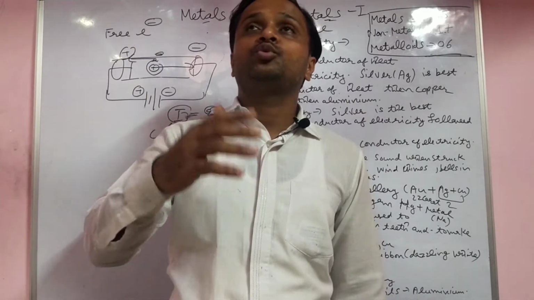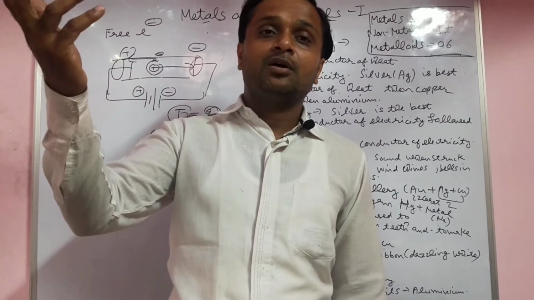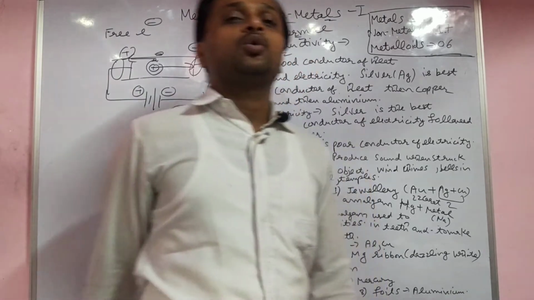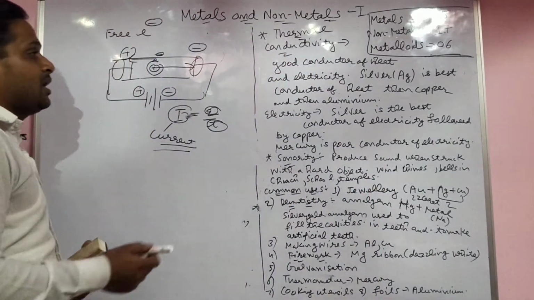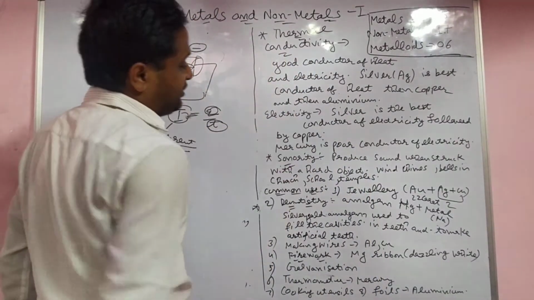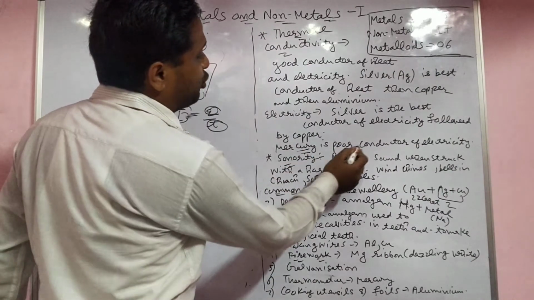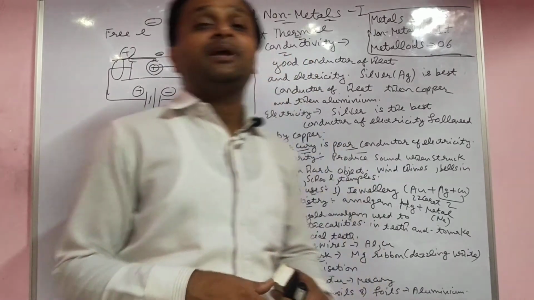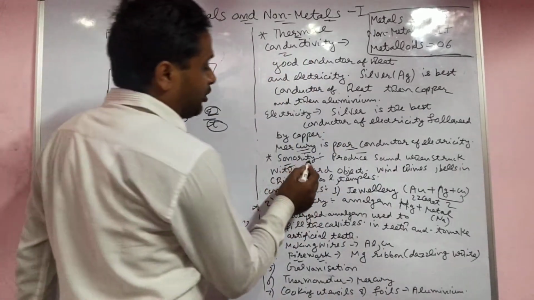So aluminium is used outside, a strong wire is there, and copper is used at home only. So it is a good conductor of electricity also. Mercury is a poor conductor of electricity, but a good conductor of heat, used in the thermometer. Next, sonority.